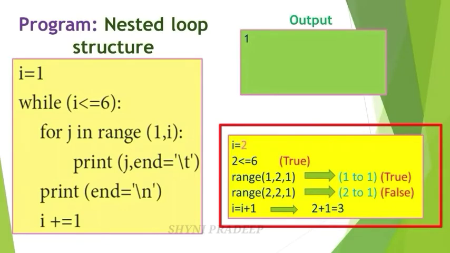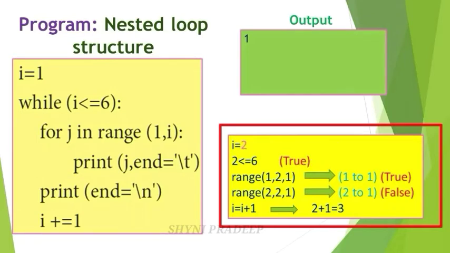I is equal to 2. Next, again check the condition: I is less than or equal to 6. Here I is 2, and 2 is less than or equal to 6, so this condition is true. Next, for j in range(1, I). Here I value is 2, and for the step value, since it is not mentioned, we assign the step value by default, so always write the step value as 1.